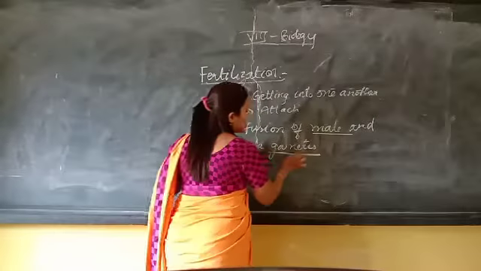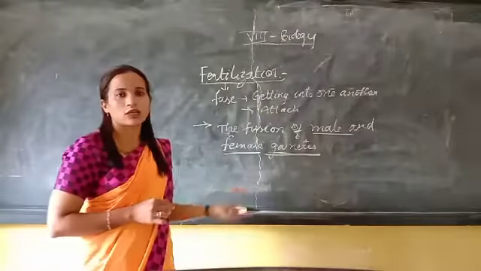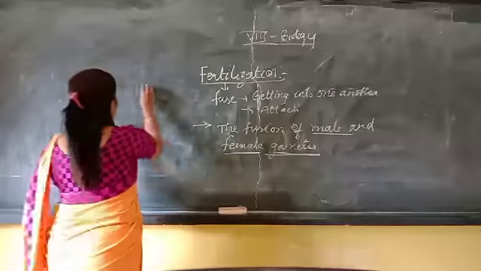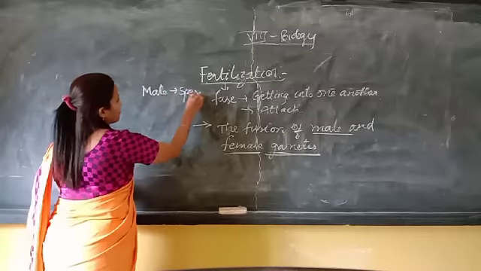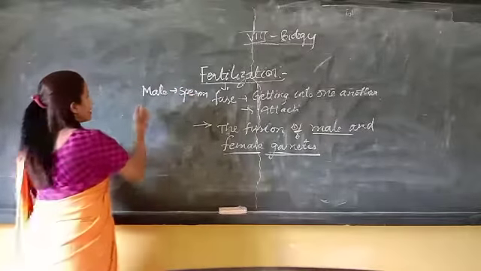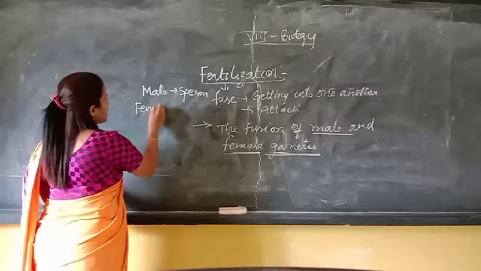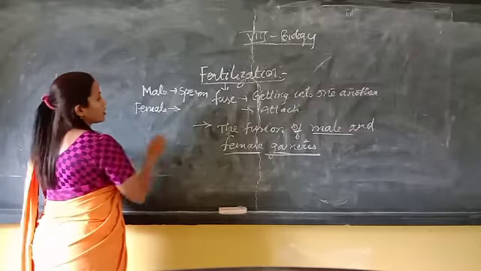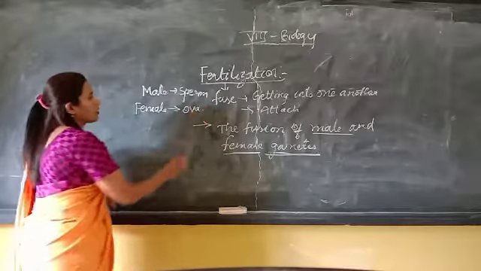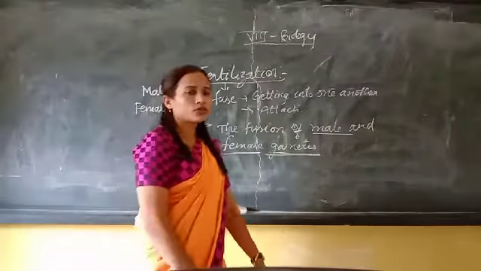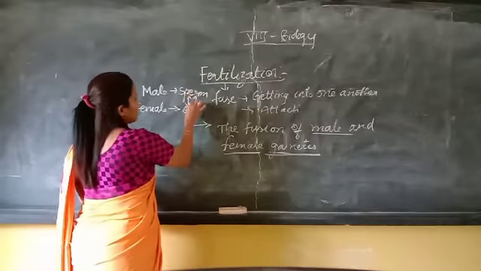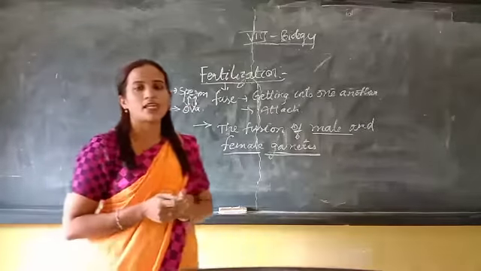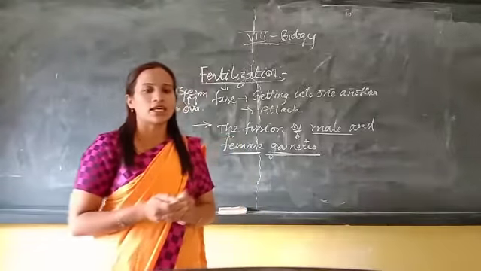What do you mean by gamete? A gamete is a reproductive cell. Yesterday we learned the male reproductive cell is the sperm, and the female reproductive cell is the ova or ovum.